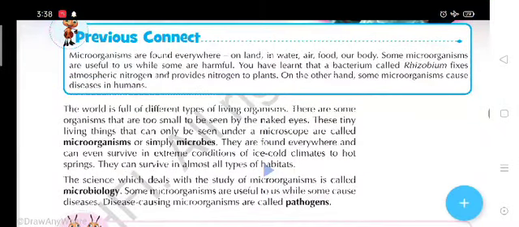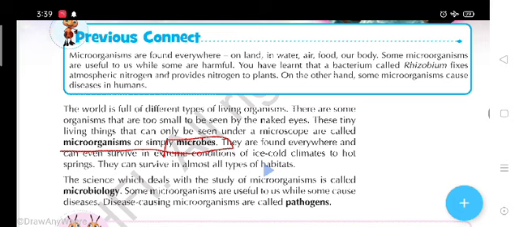The world is full of different types of living organisms. There are some organisms that are too small to be seen by the naked eyes, and these tiny living things that can only be seen under a microscope are called microorganisms or simply microbes. They are found everywhere and can even survive in extreme conditions, from ice cold climates to hot springs.